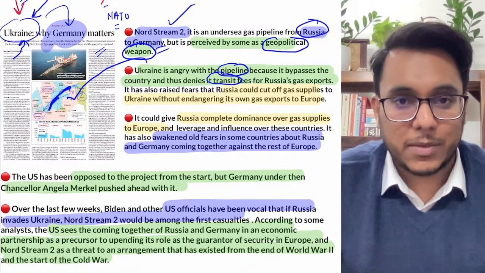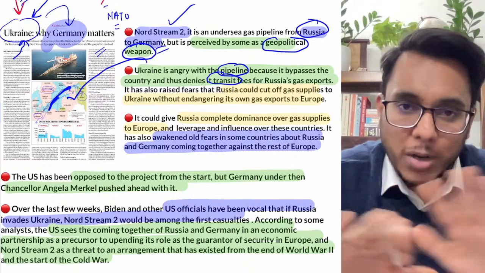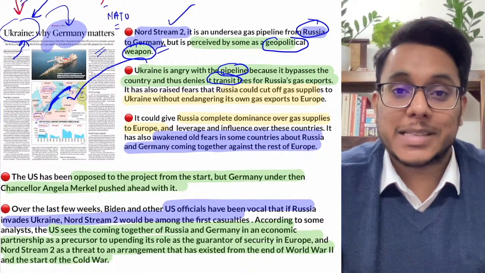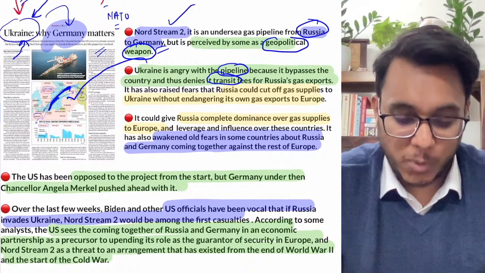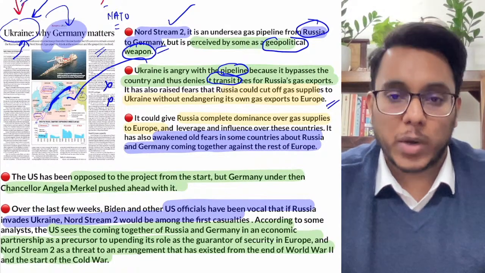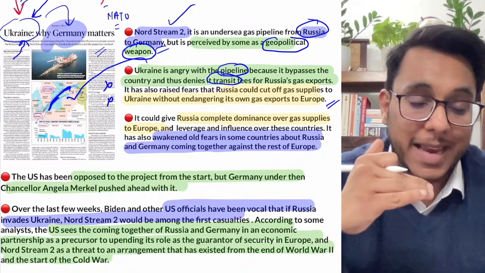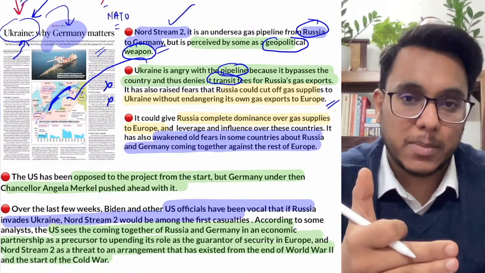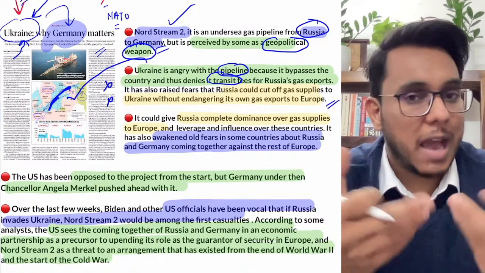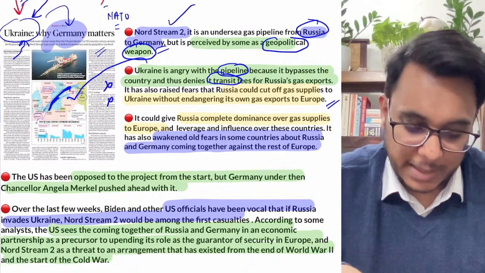Secondly, Ukraine is arguing that tomorrow Russia might not need Ukraine at all. Directly through Germany, it can supply its gas exports to Europe, and this will undermine Ukraine. Now because some of the pipelines are passing through Ukraine, it is in Russia's interest to maintain stability in Ukraine, but later, if Ukraine is avoided, Russia will have no interest and Russia will outrightly carry out the invasion. This is something that has happened.